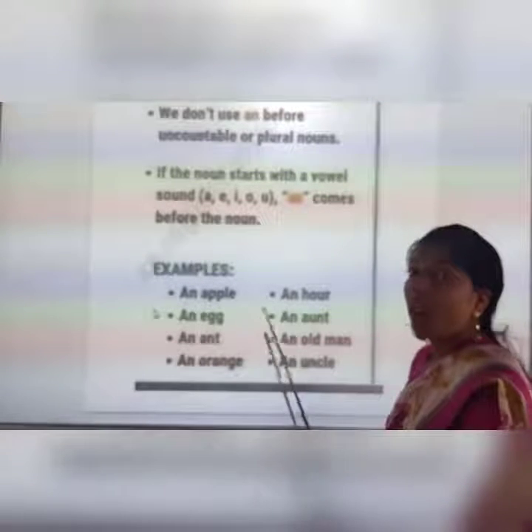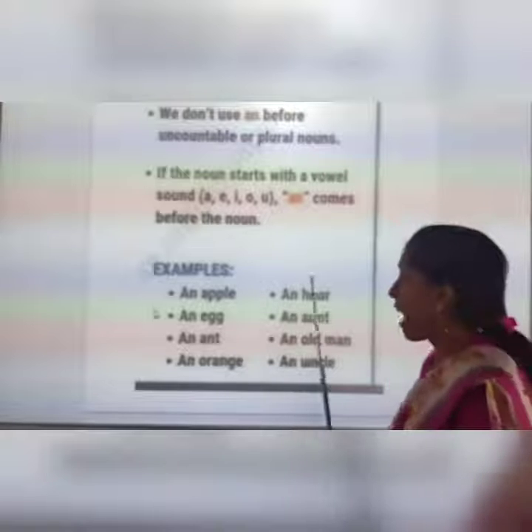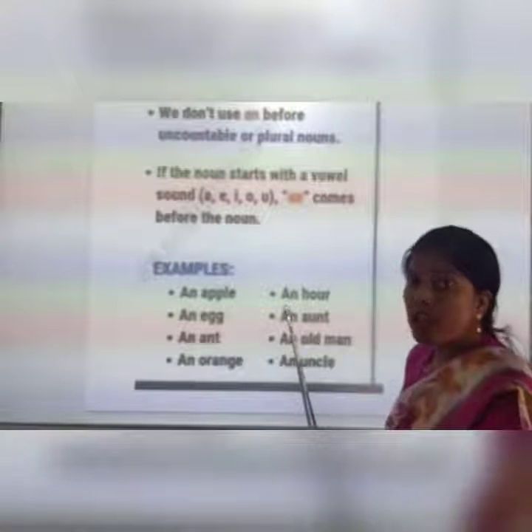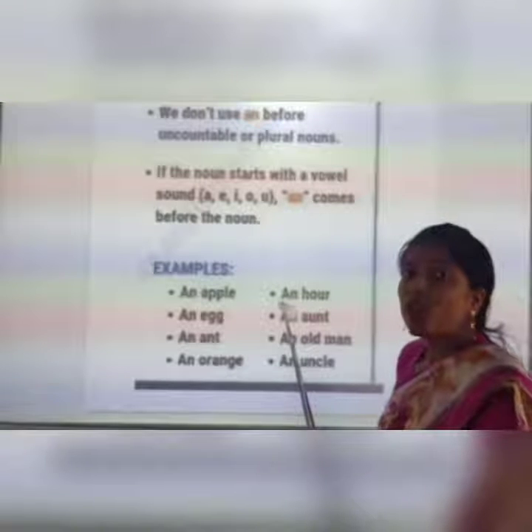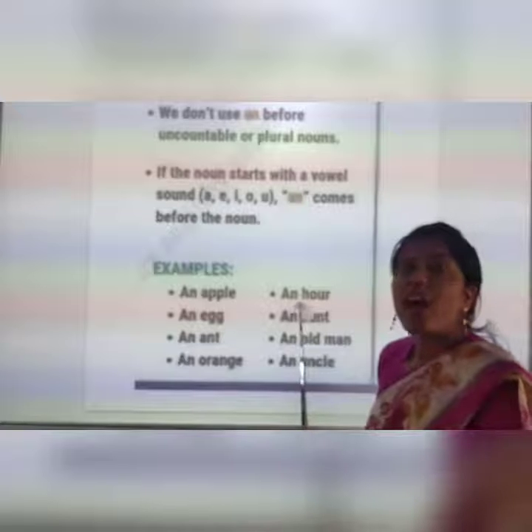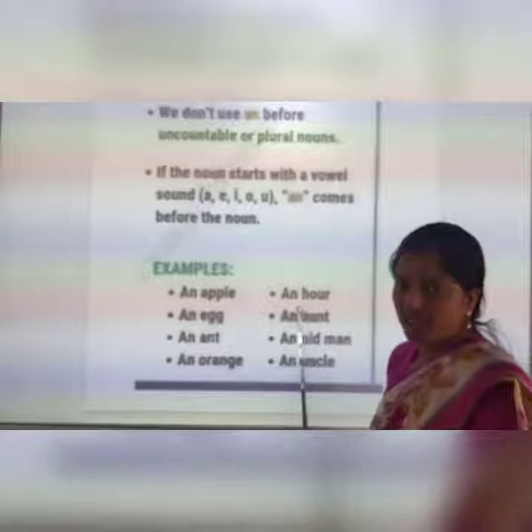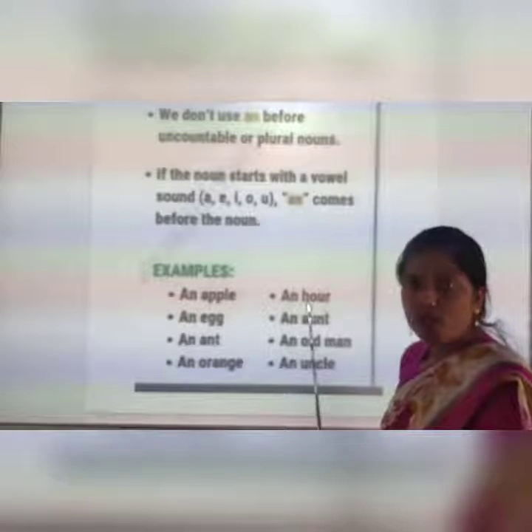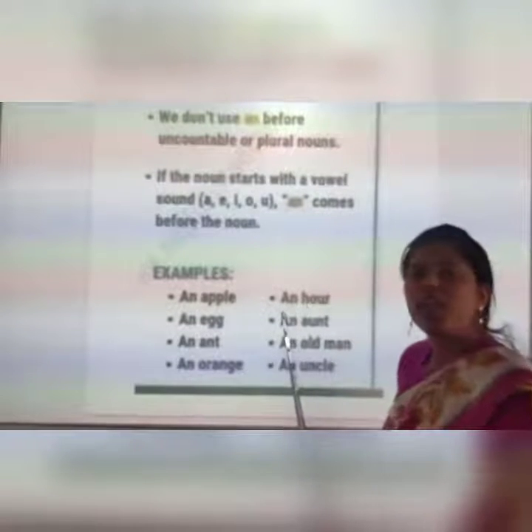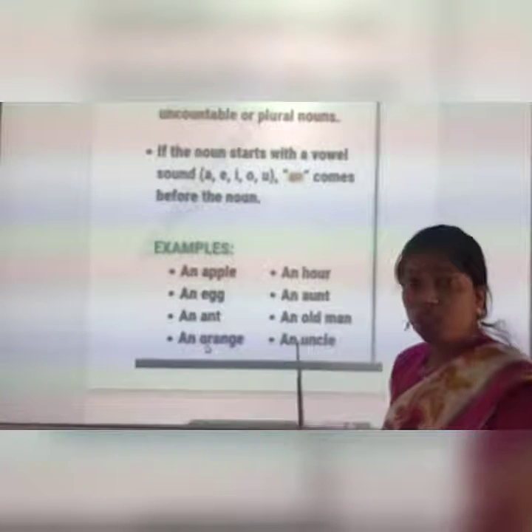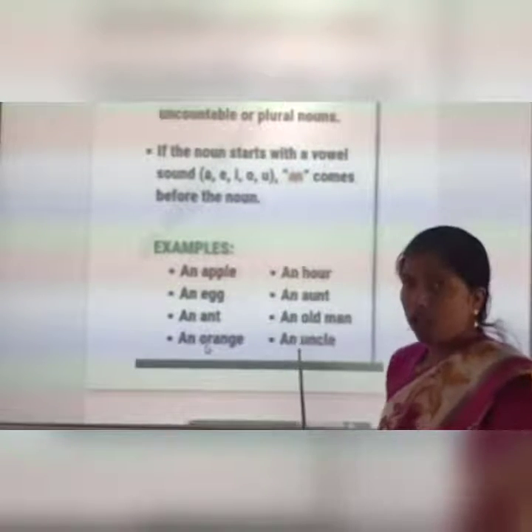An. An hour. Now you will say, ma'am, H is a consonant. How can we use an here? But you have to focus on the sound. See the pronunciation. An hour. H is silent here. The sound is our. That's why it is a vowel sound and we are using an here. Is it clear to you? The same confusion is with U. An uncle.